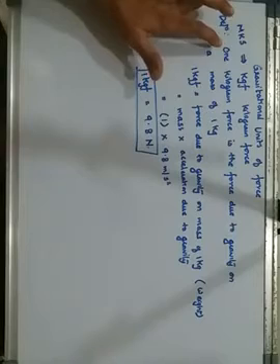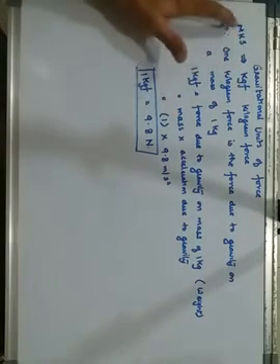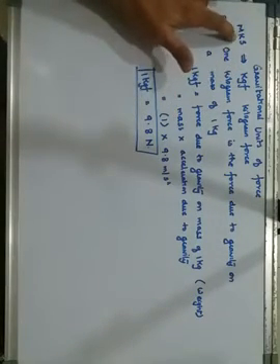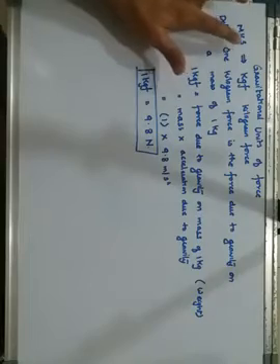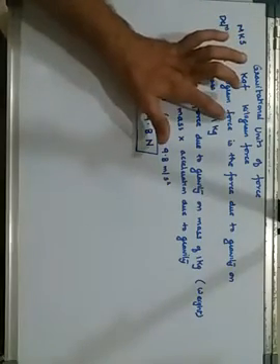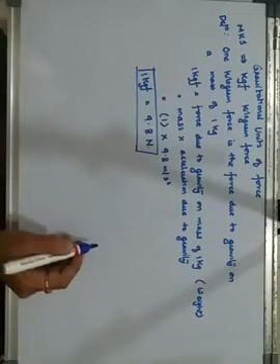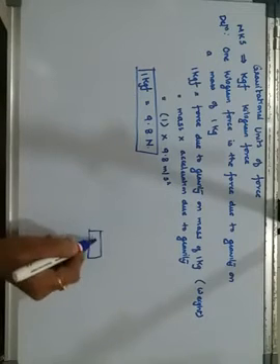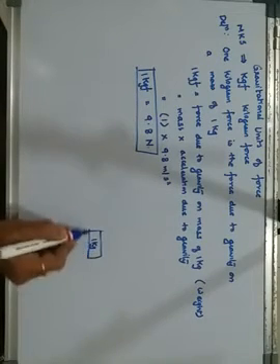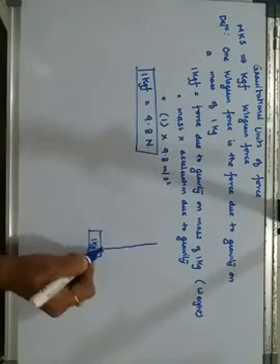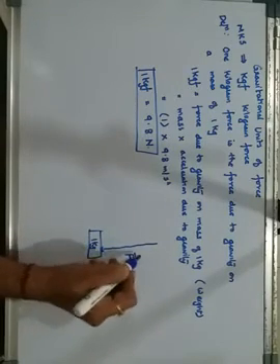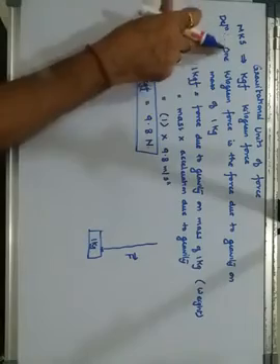So again I am revising 1 kilogram force. It is in the MKS system, meter, kilogram and second system. On an object of 1 kg, how much force is acting? How much force is acting on this body is called 1 kilogram force.